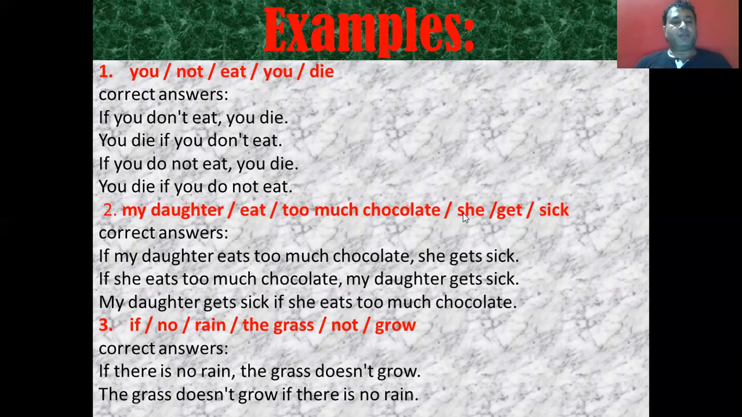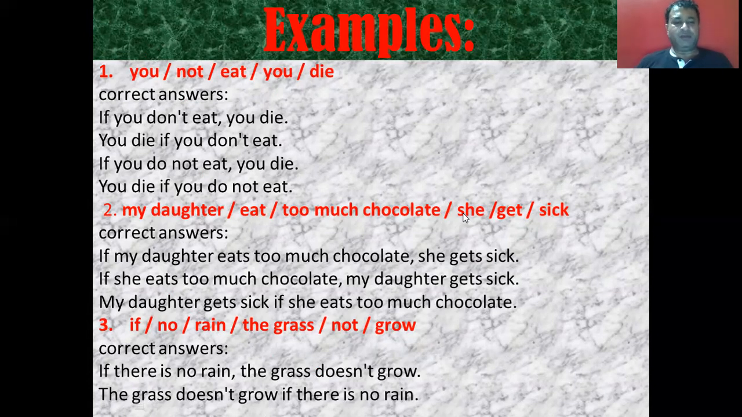Second example: my daughter, eat too much chocolate, she, get, sick. So the correct answer is, if my daughter eats too much chocolate, she gets sick. So eats, gets. In both these parts, there is the simple present, first form of verb. If she eats too much chocolate, my daughter gets sick. My daughter gets sick if she eats too much chocolate.